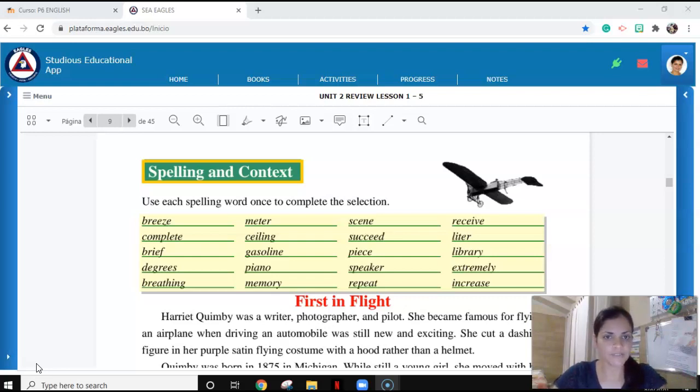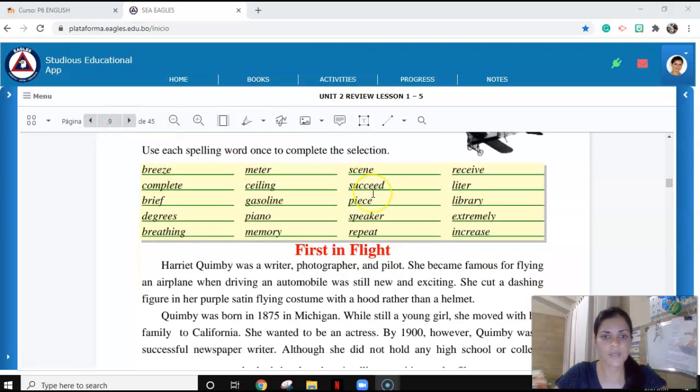I am here now on the spelling book 1. You need to review lessons 1 to 5, page 9. So for today's activity, we'll be working on spelling and context. We'll be using the words that we learned, the words from this list. Remember the words with the long sound E.